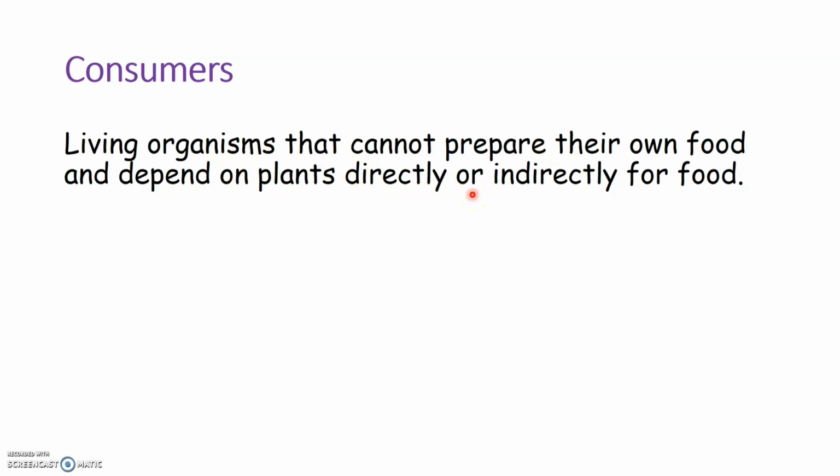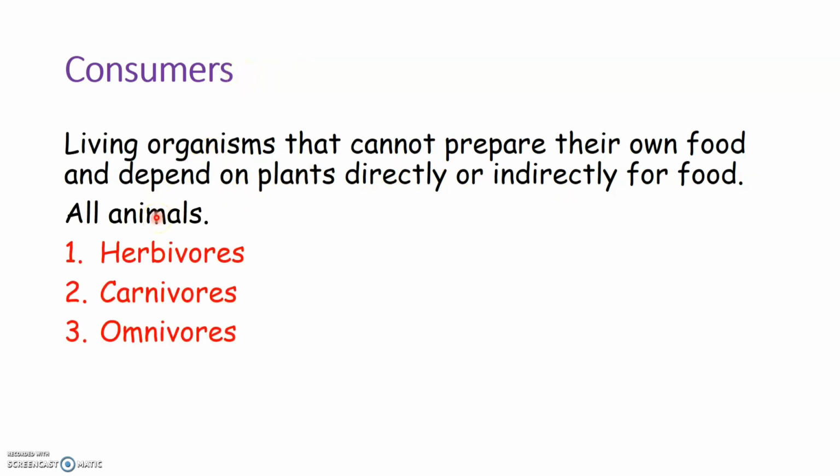or indirectly for food? Yes, we know that all the animals that we see around us cannot prepare their own food but they depend on plants directly, which means they eat plants directly, or sometimes they eat other animals which eat only plants. So they indirectly depend on plants. So such living organisms that cannot prepare their own food but depend on plants directly or indirectly are known as consumers. So all the animals are an example of consumers.